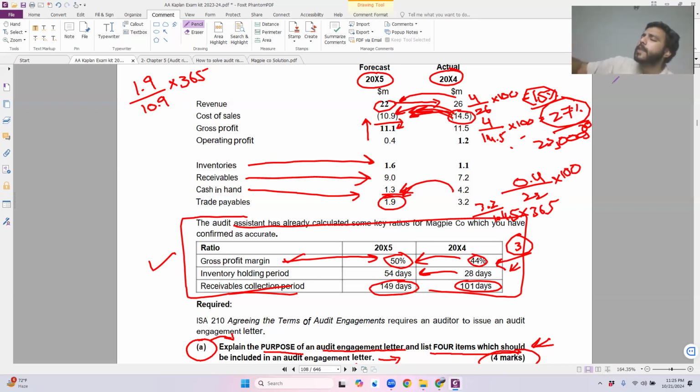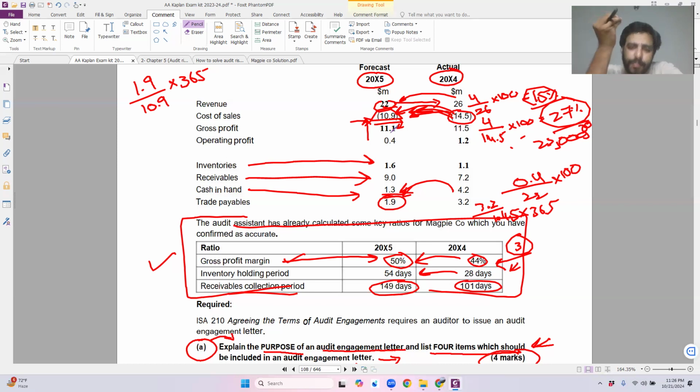Now let's move towards the response. What is going to be the proper response in this case? There are many different responses that I could give you. If I ask for a breakup, is the breakup going to do anything for me? No, I'll ask for the breakup of this 10.9 million. That would only be 10.9 million. I would never know why it is decreasing if I find out the breakup, because the management is going to give me the breakup of only 10.9. They are not going to tell me what is happening with the remaining.